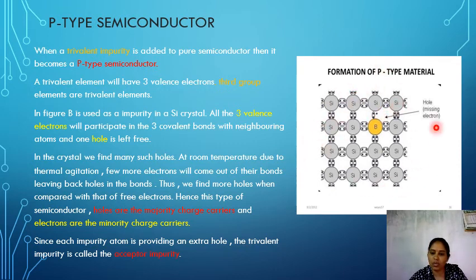With many such holes, and due to thermal agitation, we get more holes. So in p-type semiconductors, holes are majority charge carriers and electrons are minority charge carriers. These holes always accept electrons for stability, which is why this type of impurity is called an acceptor impurity.